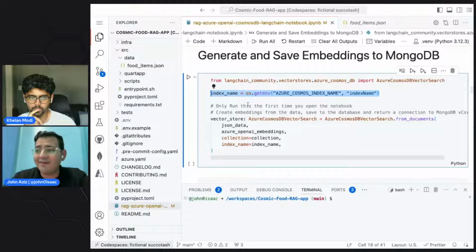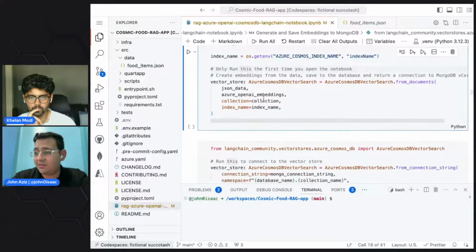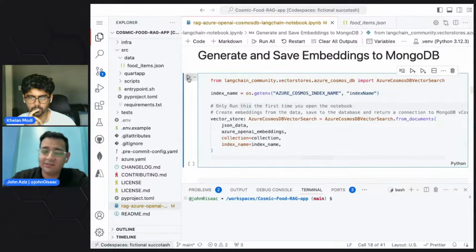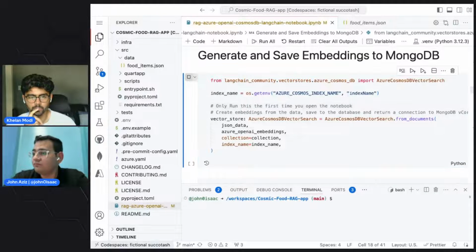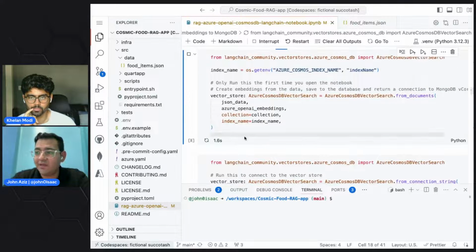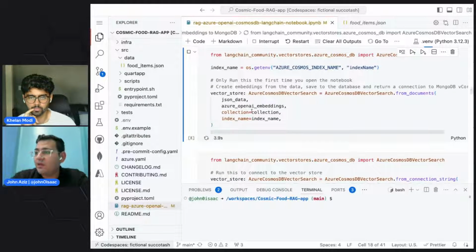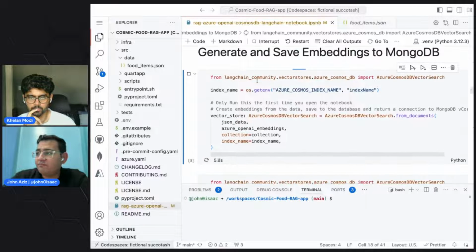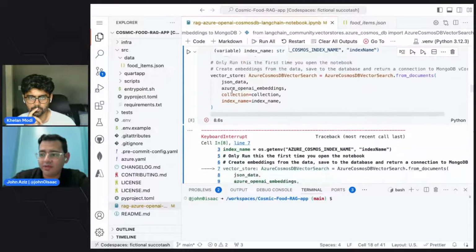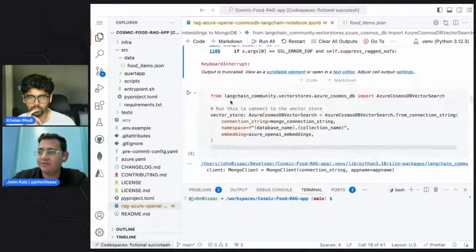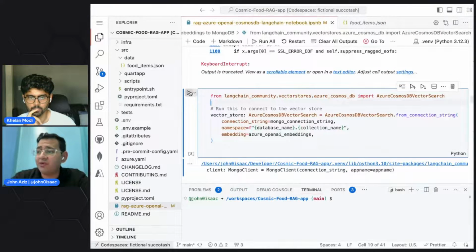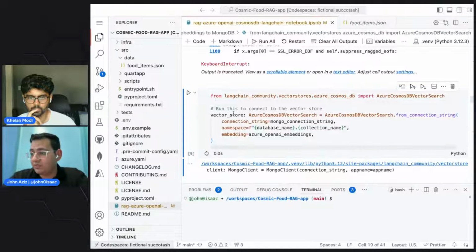So for example, we have a text index, and here we have the HNSW index, I think, that Khelan talked about. And you can create it with the IVF tool. After we do this step, it's going to generate the embeddings and save them to Mongo. So I'm going to interrupt it because we already have the data saved there, and if we run it again, it's going to add new data to Cosmos.